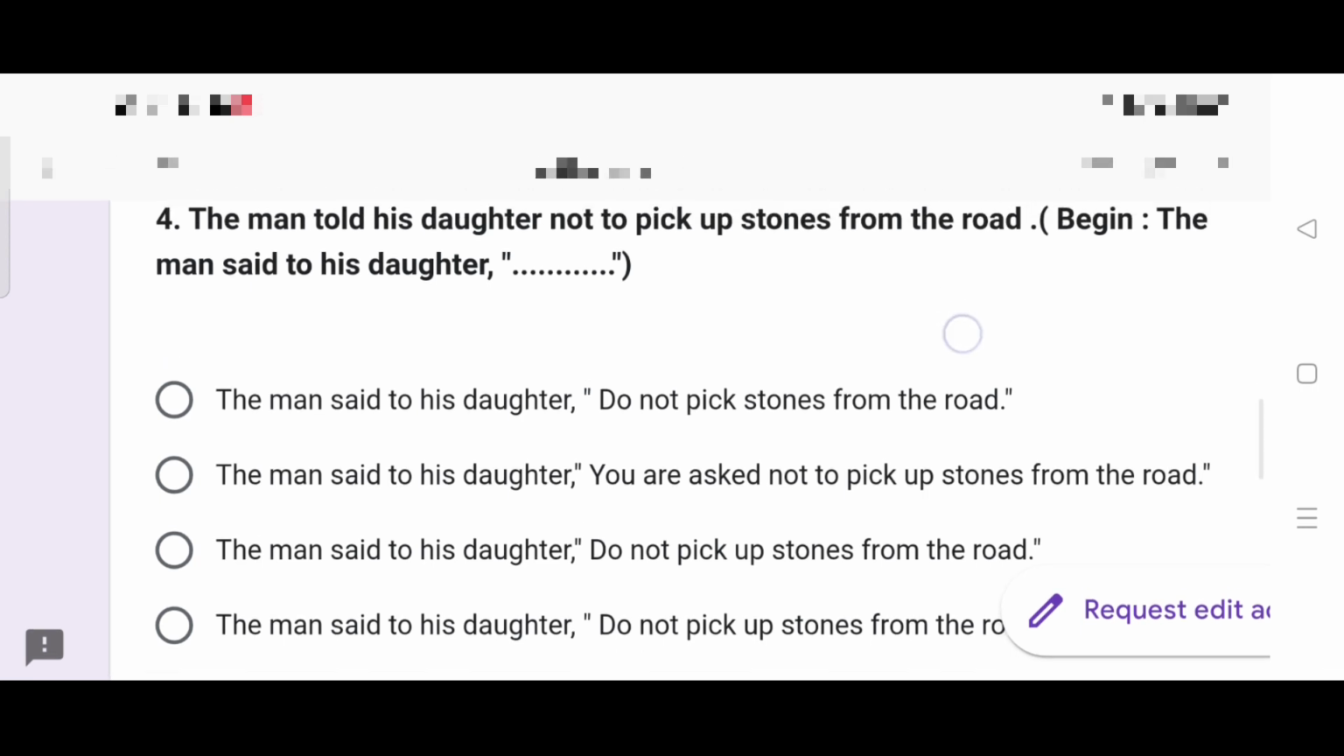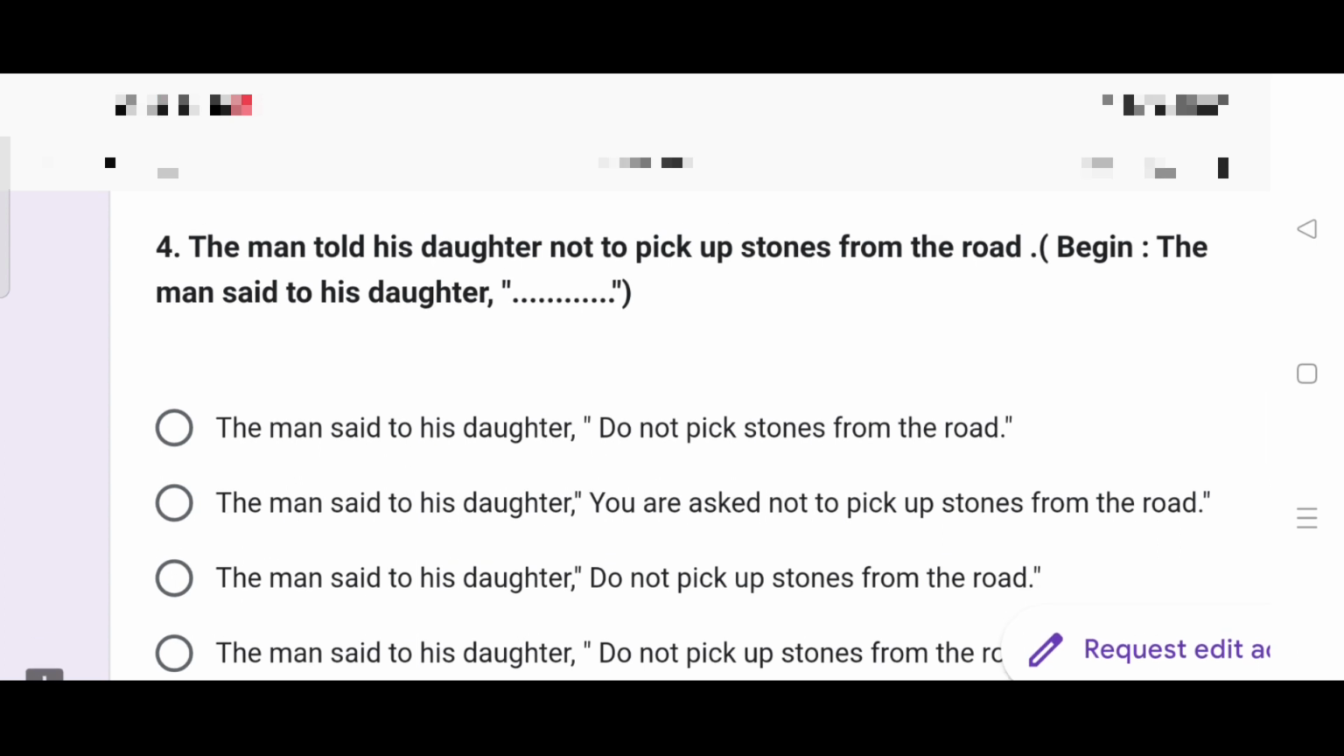Now read the question thoroughly. Not to pick up stones. In the first option, do not pick stones. The word up is not there, omitted. Hence, incorrect. The man said to his daughter, you are asked not to pick up stones from the road. No need to elaborate it so much.